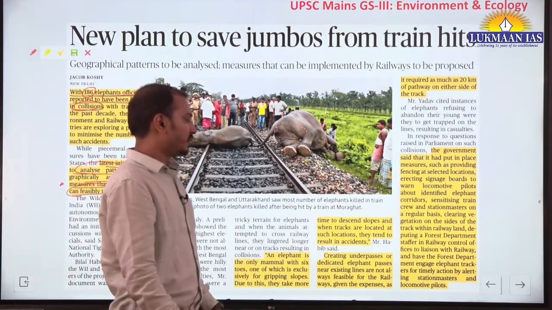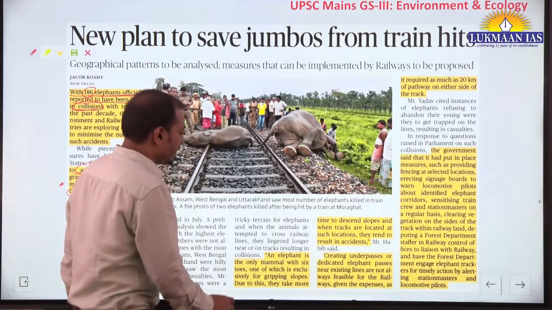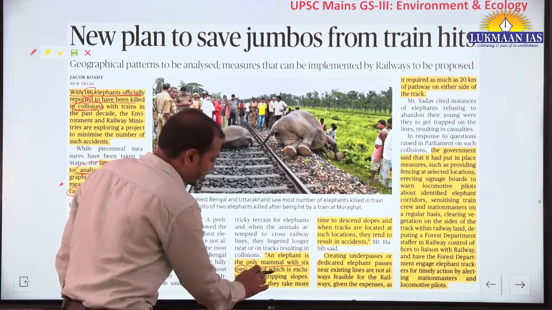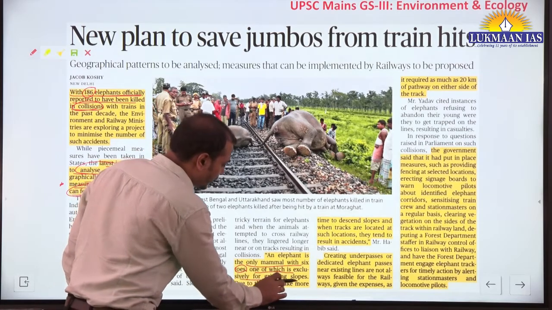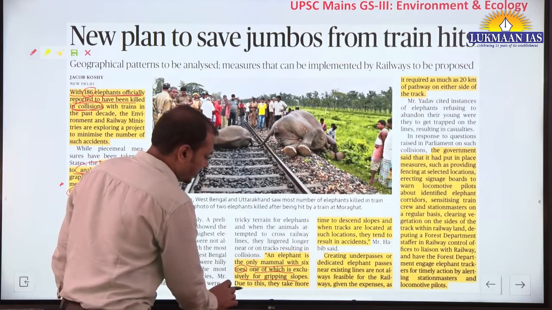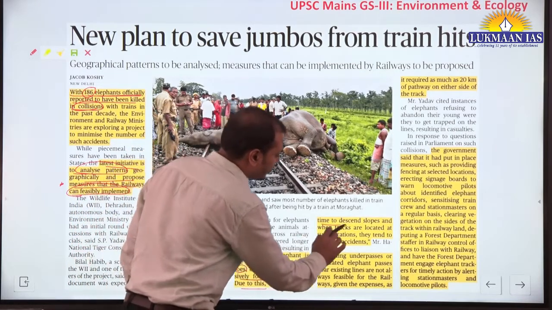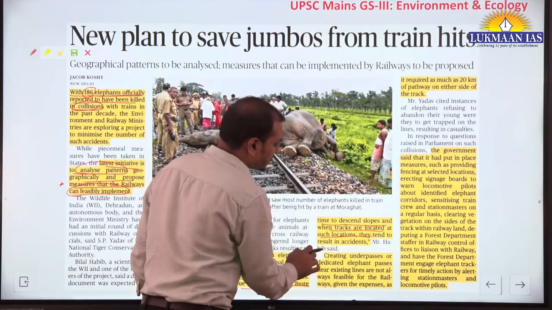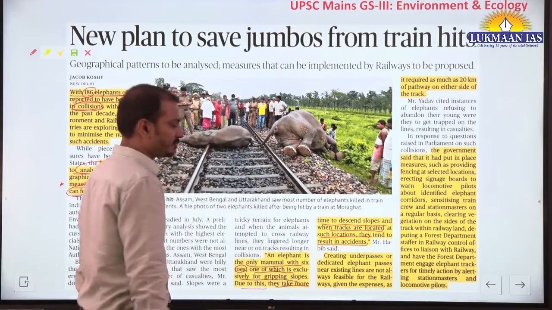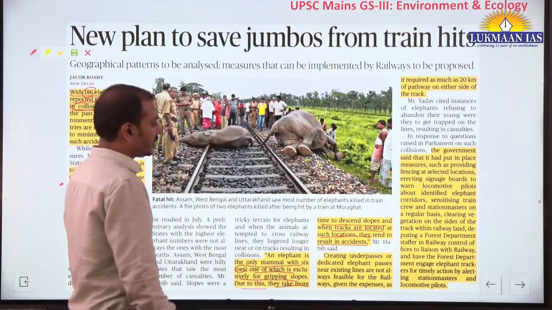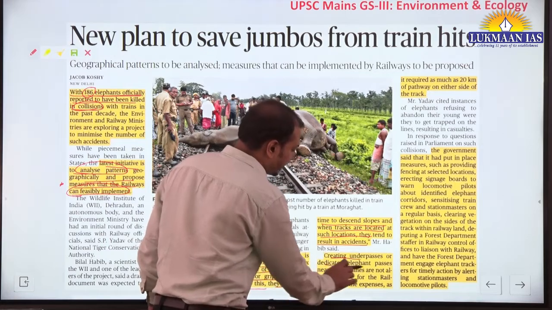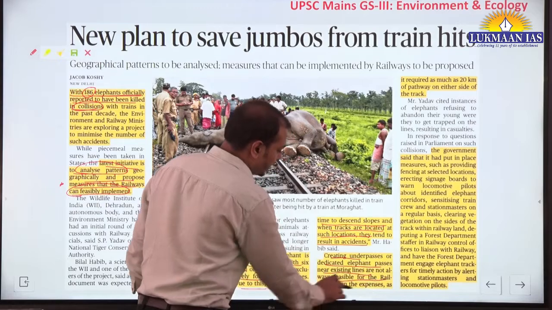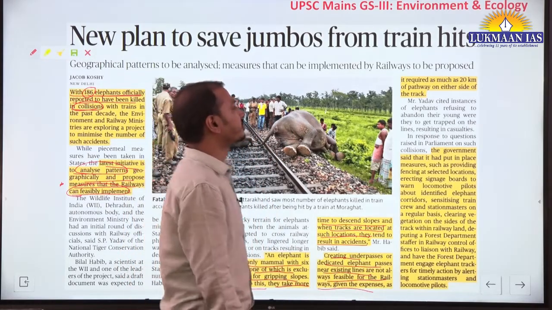Now, the uniqueness you should know here is that an elephant is the only mammal with 6 toes, one of which is exclusively for gripping slopes. Due to this, they take more time to descend slopes, and when tracks are located at such locations, they tend to result in accidents. Then, creating underpasses or dedicated elephant passes near existing lines is not always feasible for railways given the expenses.